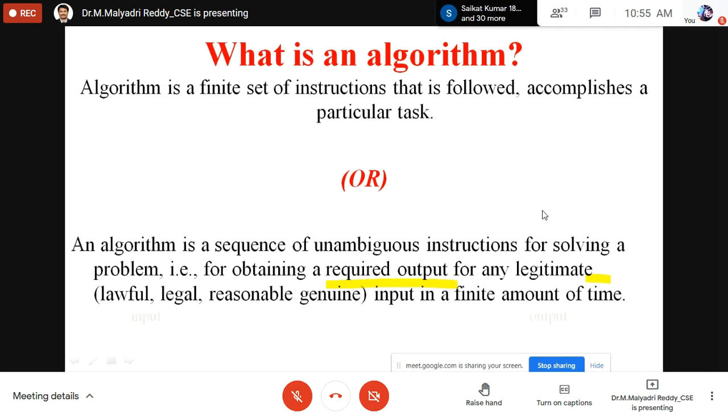For obtaining the required output, any legitimate means must follow the rules legally and reasonably, not copied from others, and any inputs must be satisfied. An algorithm is a finite set of instructions for a particular task.